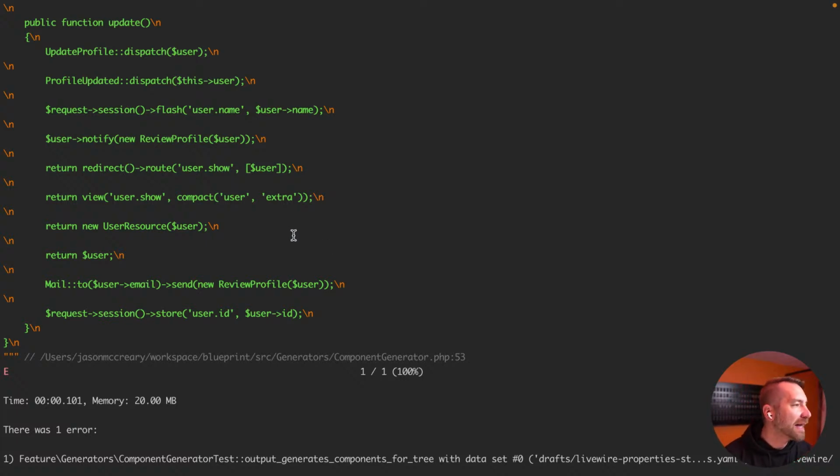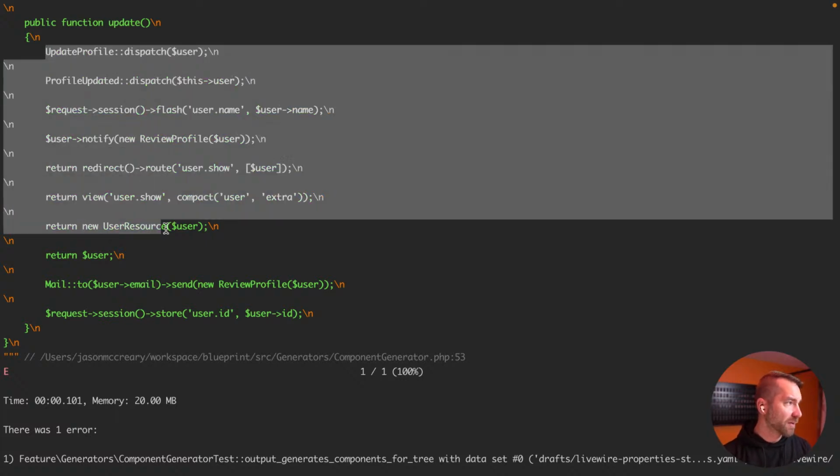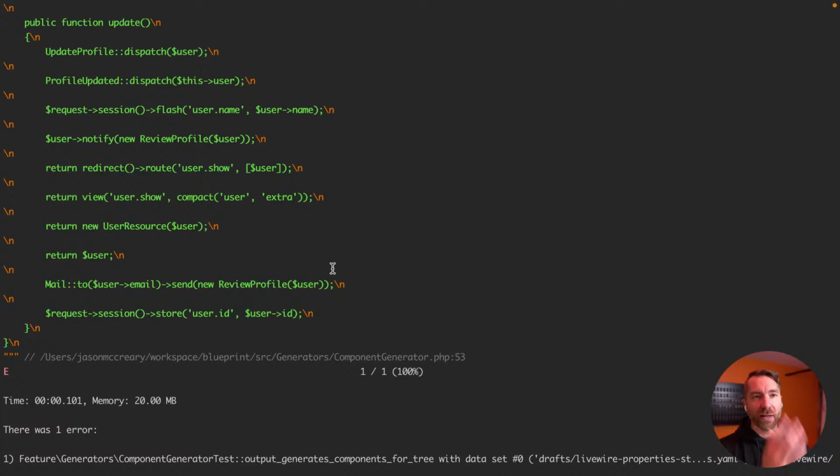So yeah, it is outputting, which is good, except for those eloquent statements, which are a little bit dense and very heavily dependent on being in a controller action. That's just the way Blueprint was built, right? It was built to be assumptive that you're generating cruddy HTTP controllers. This is a brand new thing to generate Livewire components. So some of these, a handful of these, 2 or 3 of these statements are probably just going to need to be written to be their own kind of Livewire version of that class. And that's fine because 7 or 8 of these are just adding a trait and it works. So that's the part I'm going to focus on.